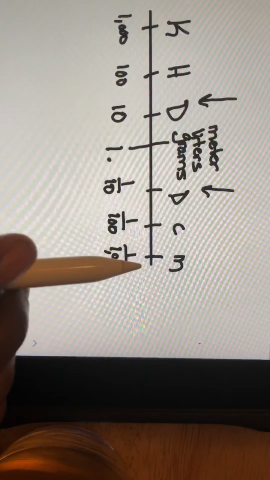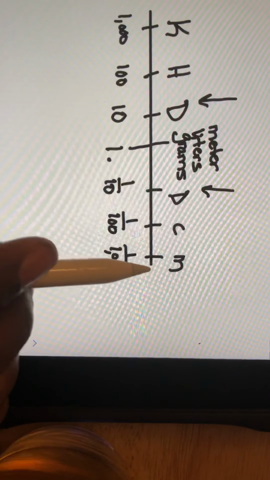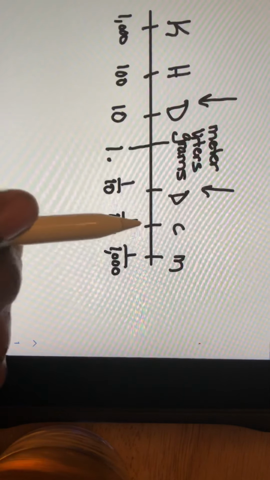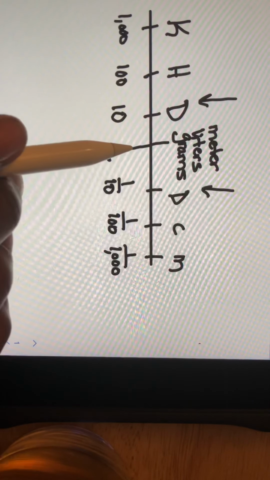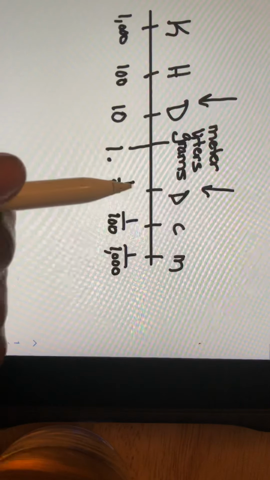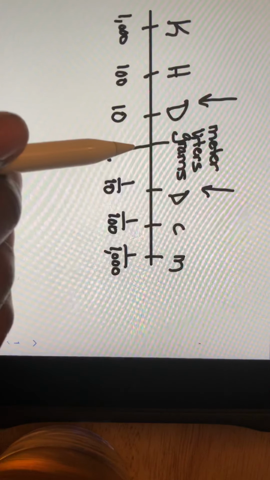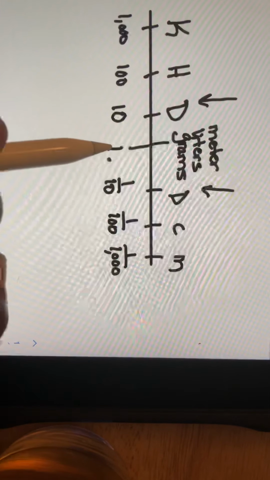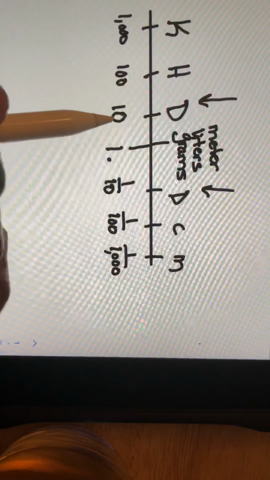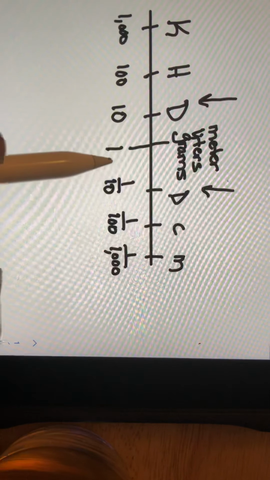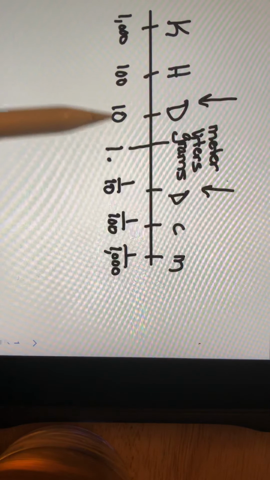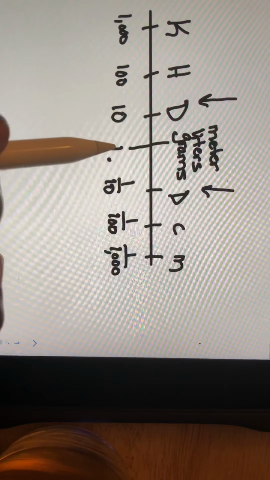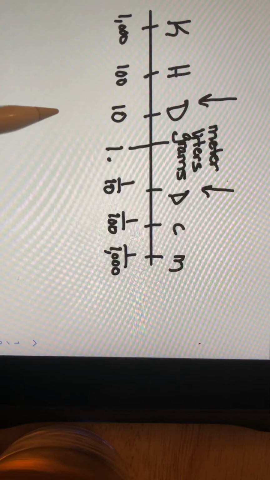Which simply means it would take 1,000 millimeters to make 1 meter. It would take 100 centimeters to make 1 meter. And it would take 10 decimeters to make 1 meter. Once you have 1 meter, it would take 10 of those, 10 whole ones, to make a decameter. It would take 100 whole ones to make a hectometer. And it would take 1,000 whole ones to make a kilometer.